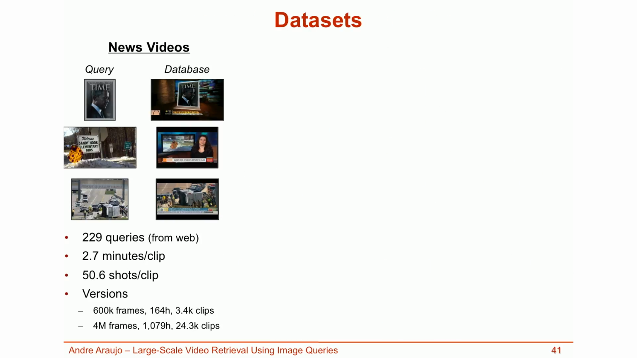For the experiments, I consider 3 datasets. First, a dataset composed of news videos with query images collected from the web. This is the largest existing dataset for this research problem. The video clips in this case are on average 2.7 minutes long. I consider 2 versions of this dataset, one with 600,000 frames, 164 hours of video, and 3.4 thousand clips, and the other one for large-scale experiments with more than 1,000 hours of video, 4 million frames, and 24,000 video clips.